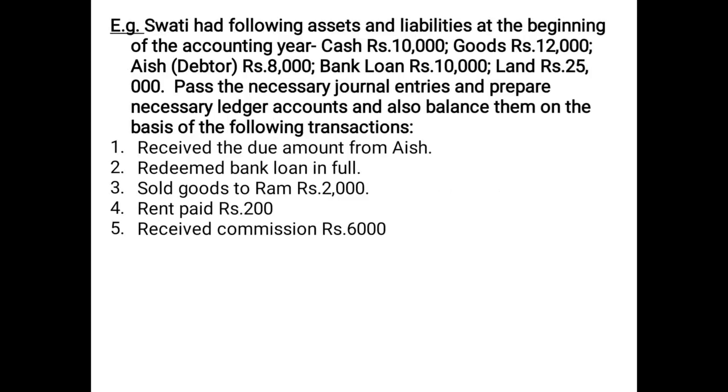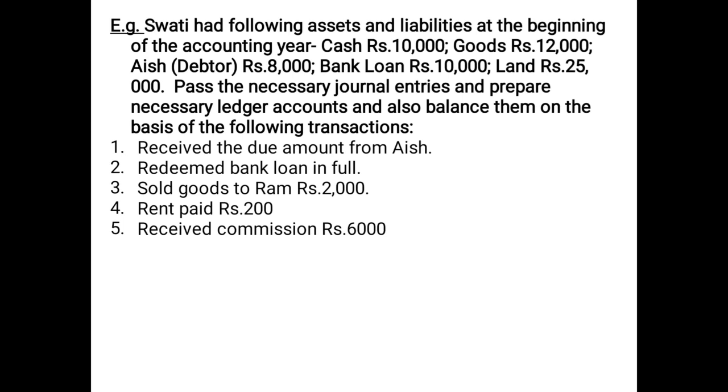So let us begin with an example. Swati had the following assets and liabilities at the beginning of the accounting year. Cash 10,000, goods 12,000, Ash a debtor 8,000, bank loan 10,000, it is a liability, land 25,000. You have to pass the necessary journal entries and prepare necessary ledger accounts and also balance them on the basis of the following transactions. Received the due amount from Ash.